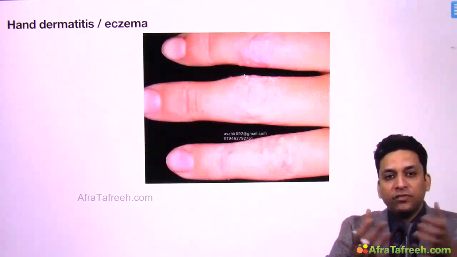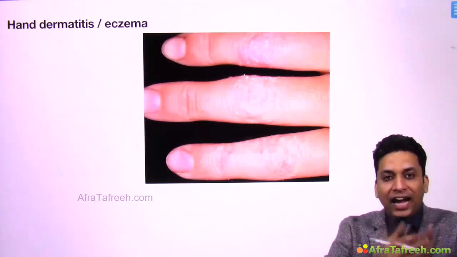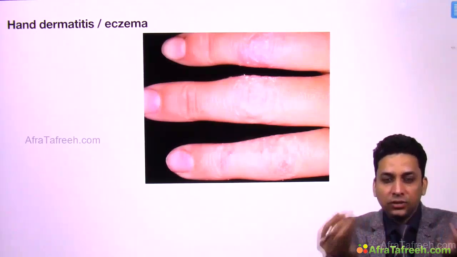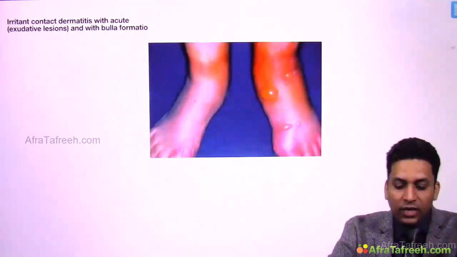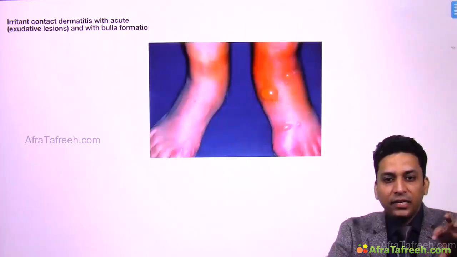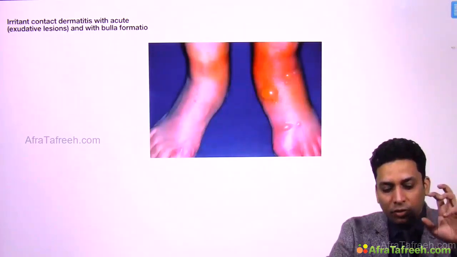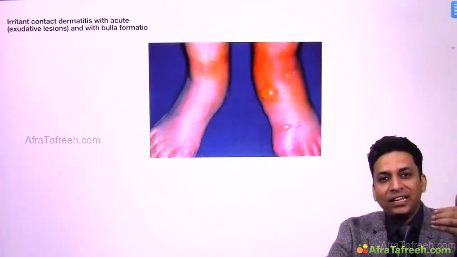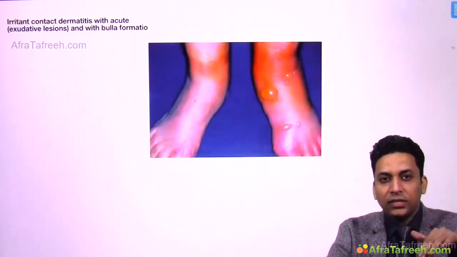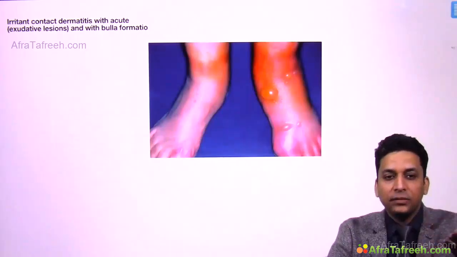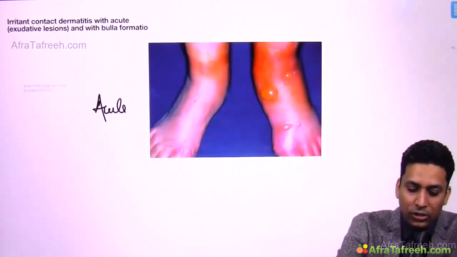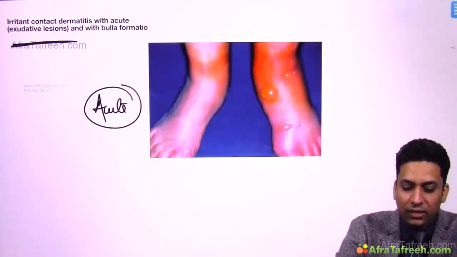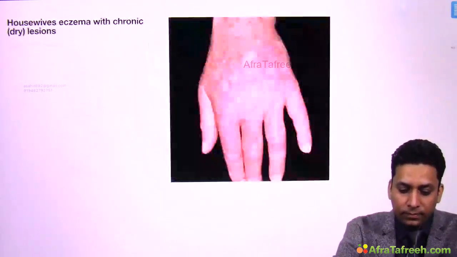Similarly, patients suffering from hand dermatitis, which is generally due to detergents or vegetables, develop dry eczema over their fingers. Then irritant contact dermatitis is due to certain irritants. Whenever an alkali or acidic chemical comes in contact with the skin, it causes irritation and irritant dermatitis. Many a time it might present with acute exudative lesions like these, and when it is very severe, sometimes you might get bulla or vesicle formation.